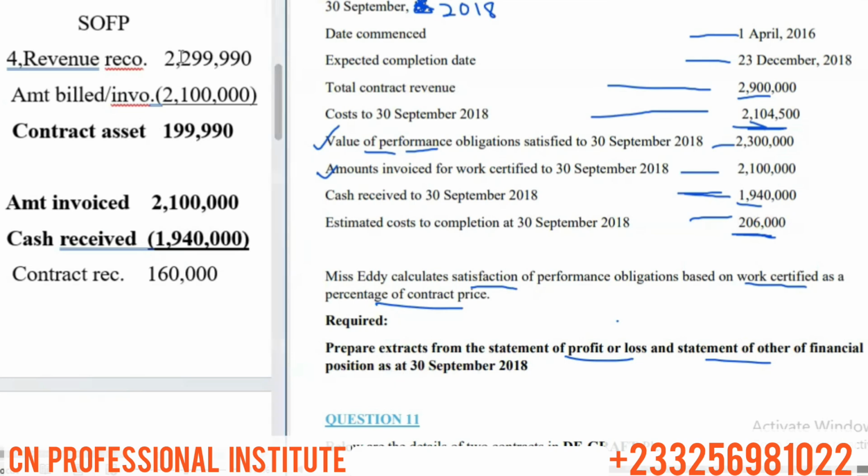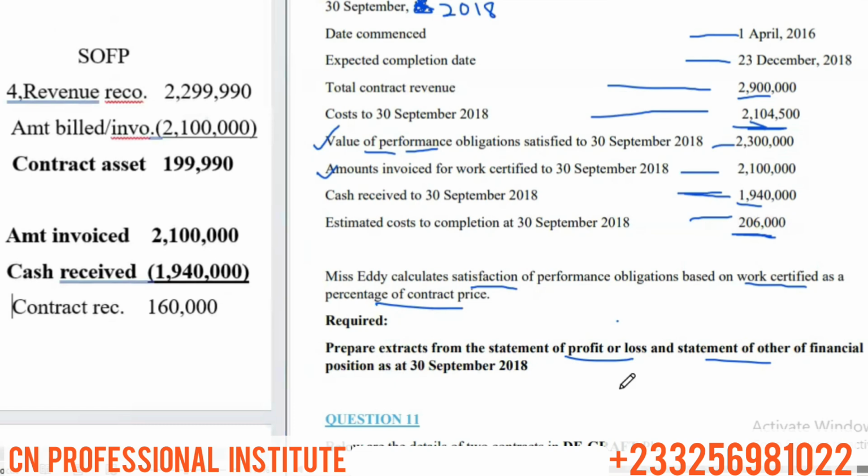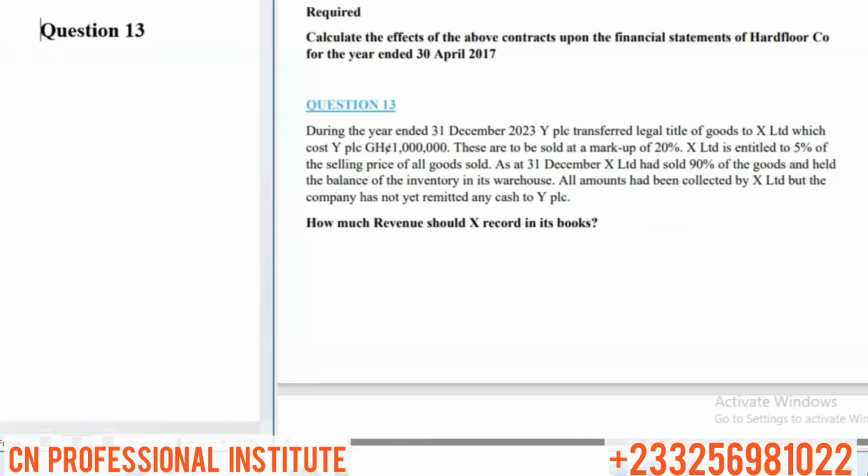Okay, so let's look at question 13. Question 13 says, during the year ended 31st December 2023, Y PLC transferred legal title of goods to S Limited, which cost Y PLC 1 million.